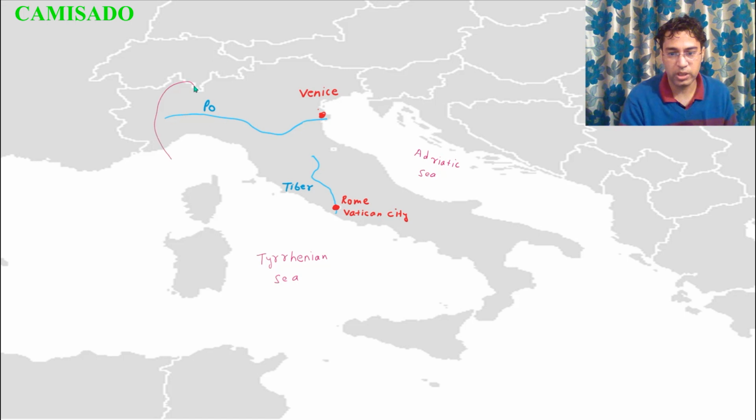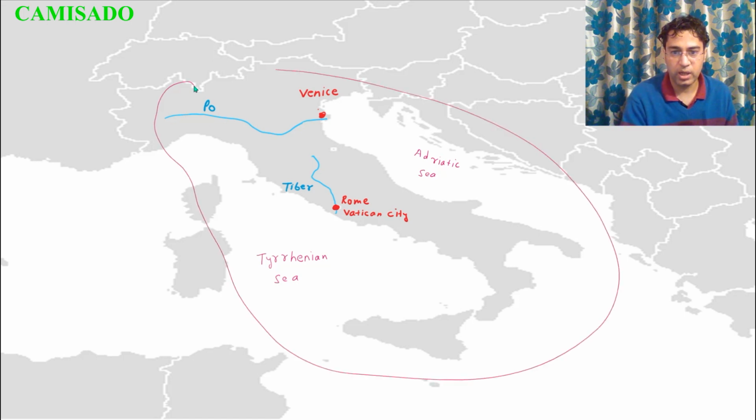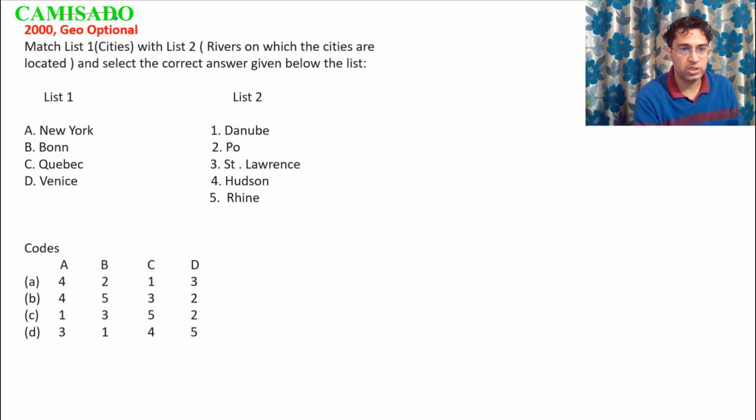So now we are looking at Italy, and Venice is located near river Po, and Rome is located on the river Tiber, and river Tiber goes into the Tyrrhenian Sea, whereas river Po goes into the Adriatic Sea. So now let us look at some old questions from previous years.